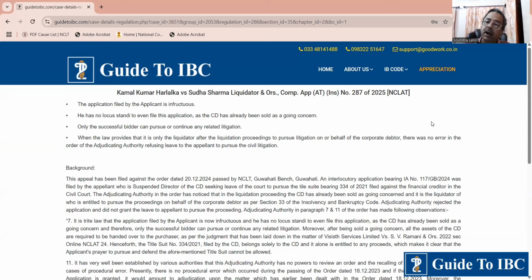Before the going concern sale takes place, it is the liquidator who has the right. In any case, post liquidation, the promoters have no locus once the liquidation starts.